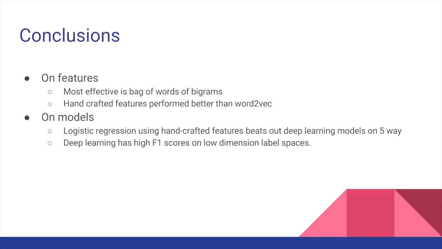We also found that using linear models, specifically logistic regression with handcrafted features, is particularly powerful, outperforming even the deep learning models for 5-way classification. Deep learning models, however, were particularly effective when the label space dimensionality was reduced to 3 and 2. We will be running the linear models on ternary and binary classification. We hope that further work on this project will aid counselors in crisis times.